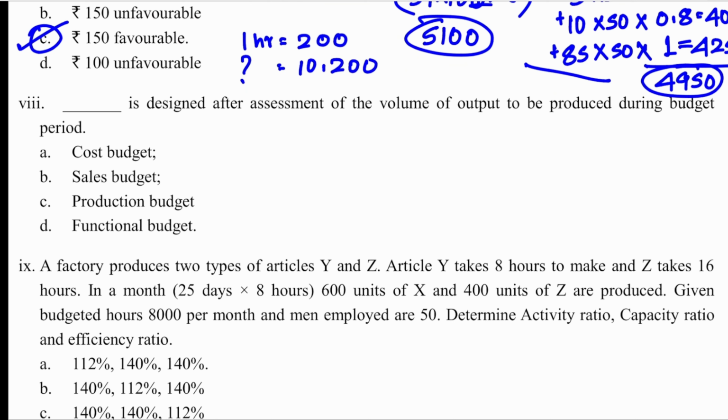Eighth one. Dash is designed after assessment of the volume of output to be produced during budget period. So after your sales budget, you have production budget. After production budget is your different functional budgets. What are these functional budgets? Price budget, material purchase budget, overhead budget. All these are cost budgets. So answer is cost budget.